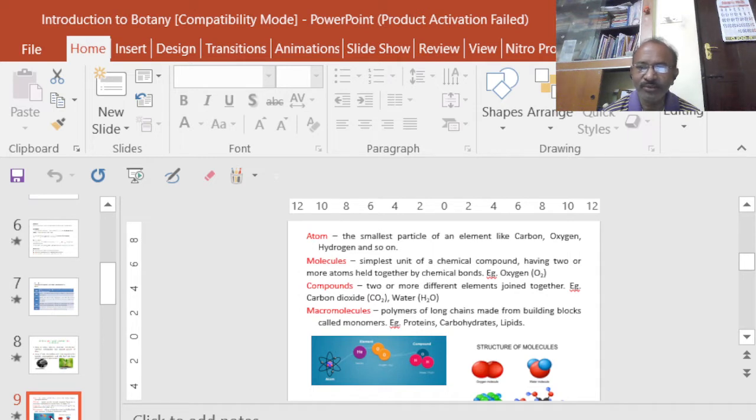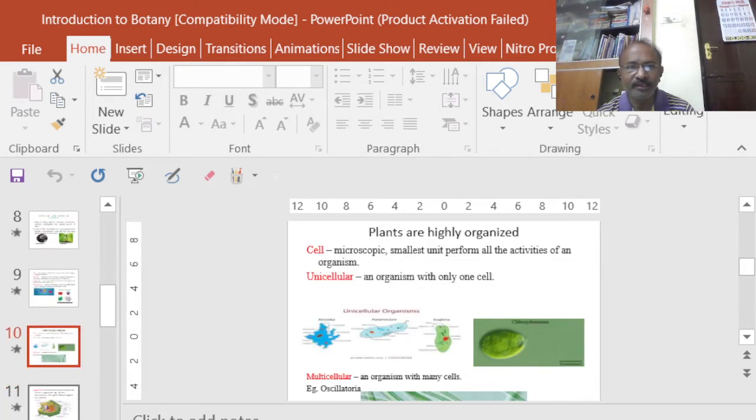Macromolecules are polymers of long chains. They are basically made up of building blocks called monomers. For example, protein is a macromolecule made up of amino acids. So these are all the basic points that we have to know. It is not only for botany, but in general, whenever we study organic compounds, we have to know that organic compounds are basically made up of inorganic elements.